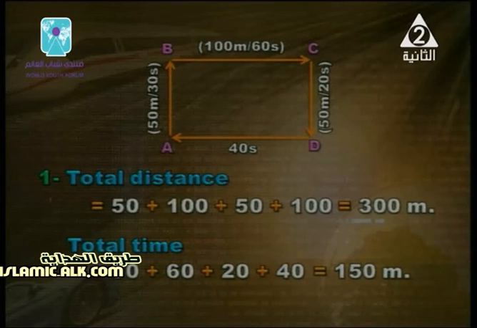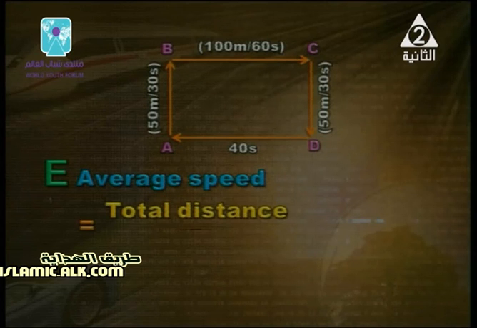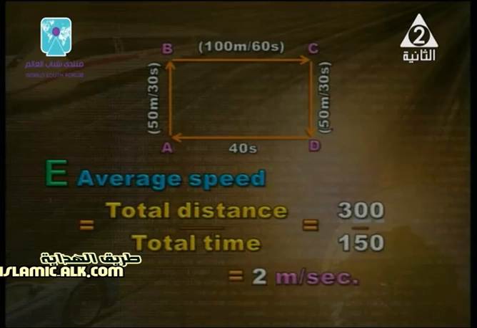Do you think we arrived at the final answer? No. Why? Because the average speed equals total distance over total time. Good. So we must go back again to average speed. Average speed for this case will be total distance over total time. So it will be equal to 2 meters per second. Good. Why? Because we make a division between 300 and 150. It's good to find average speed for all of this.